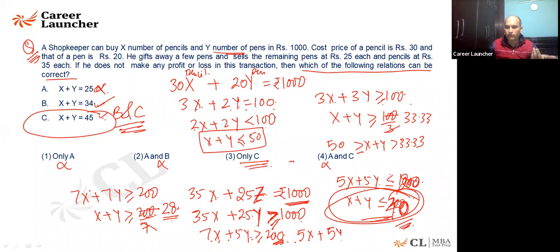So 5x plus 5y may be greater than 200, maybe less than 200, maybe equal to 200. That's why it is giving you 40: less than 40, more than 40, all of these options are possible. So from these options, this is the only one which is correct. Is it clear, Sambhav? Thank you.